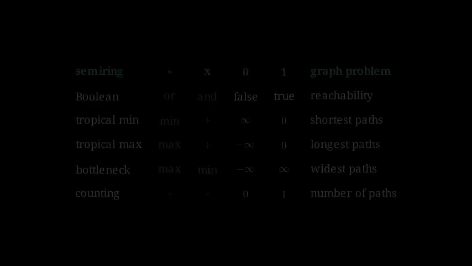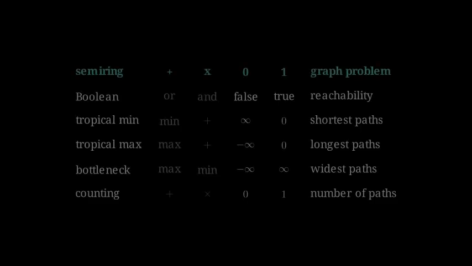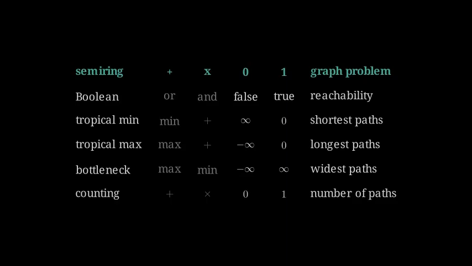The Boolean semiring, where plus is or, times is and, 0 is false and 1 is true, answers reachability. Is there a path? The tropical min semiring, where plus is min and times is ordinary addition, with 0 infinity and 1 0, gives shortest paths. The tropical max semiring, where plus is max and times is addition, gives longest paths. The bottleneck semiring, where plus is max and times is min, gives widest paths. And the counting semiring, plain addition and multiplication, counts the number of paths.